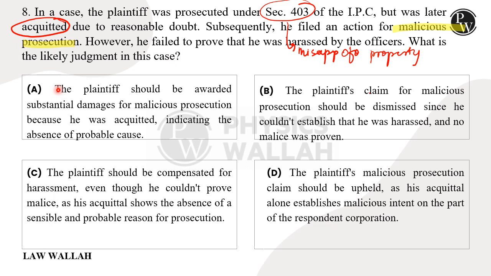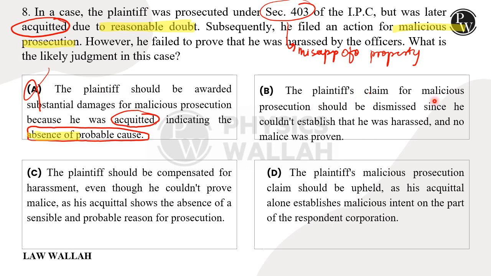Let's see option A. A says the plaintiff should be awarded substantial damages for malicious prosecution because he was acquitted, indicating the absence of probable cause. Just because he was acquitted doesn't mean there was an absence of probable cause, because we have already read in the passage that he was acquitted due to reasonable doubt, and hence the absence of probable cause is not per se the reason for acquittal. So this is a wrong option.